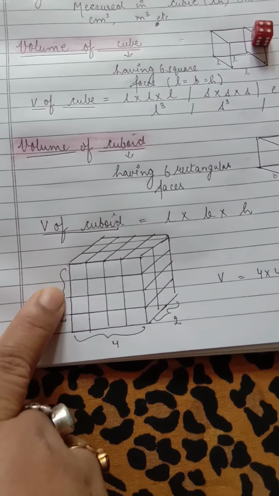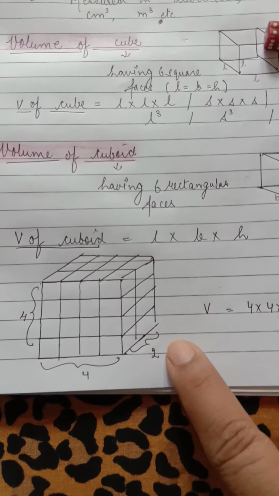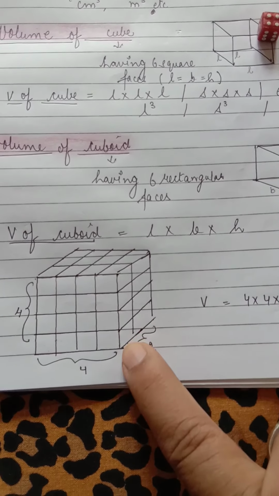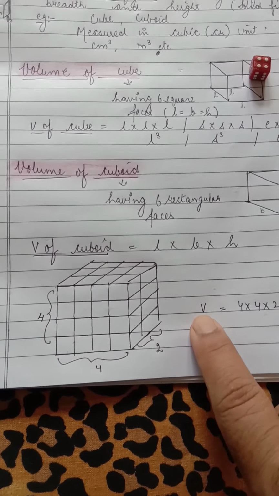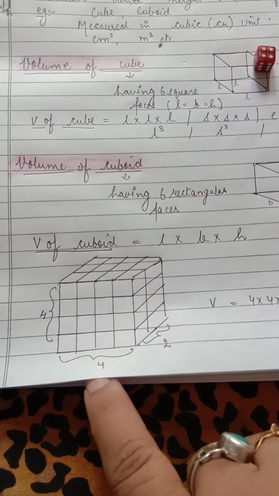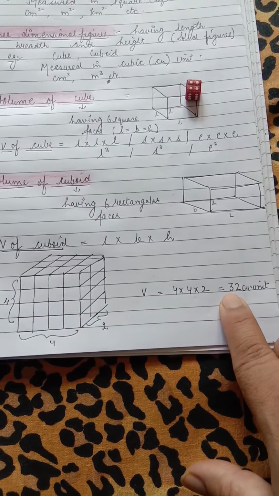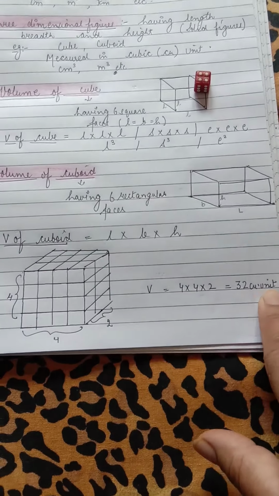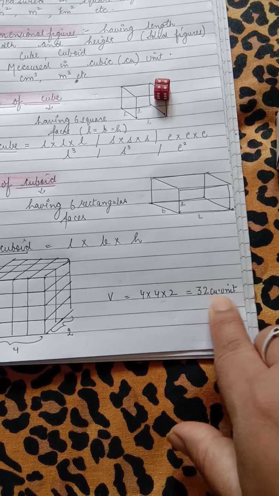Then count vertically, 1 2 3 4. 4 boxes vertically, and then diagonally how many boxes are there? 1 and 2. 2 boxes. So the volume will be 4 multiply 4 multiply 2, or you can say length multiplied by breadth multiplied by height, which is equal to 32 cubic unit. Now as we do not know it is in meters or centimeters, so we write cubic unit.